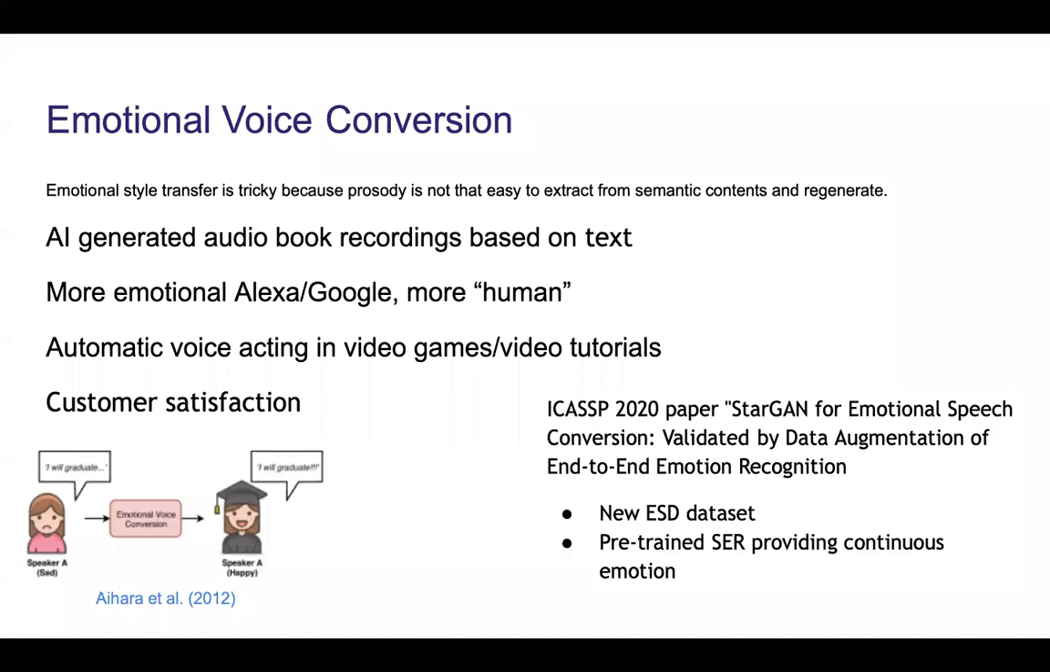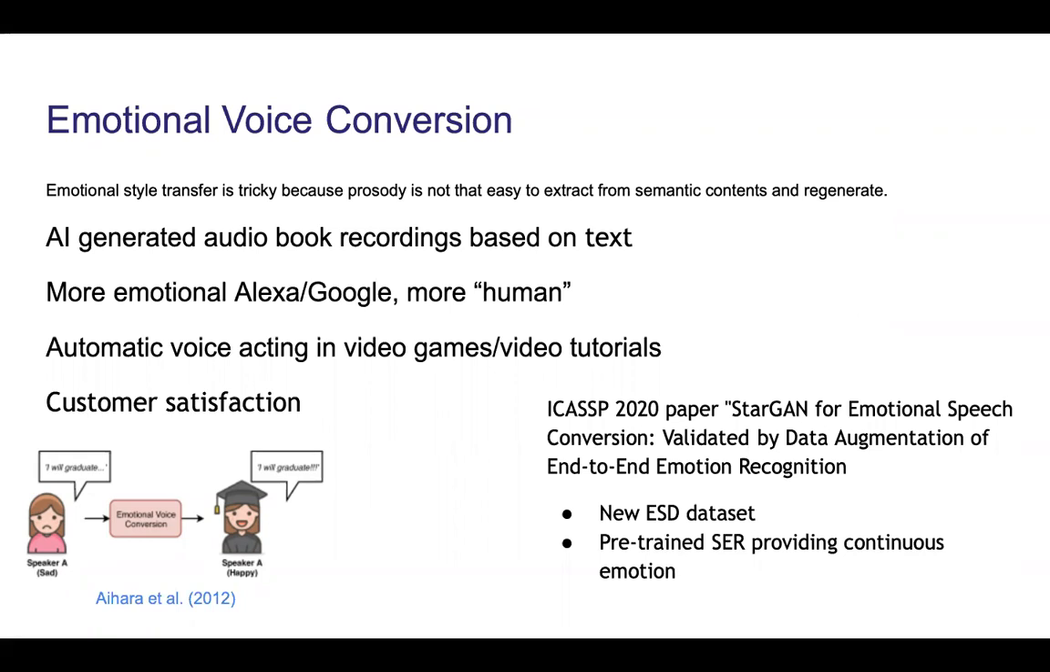So the baseline that we chose for this project was from an ICASSP 2020 paper called StarGAN for Emotional Speech Conversion, validated by data augmentation of end-to-end emotion recognition. Originally, the dataset used by this paper was called the IEMOCAP dataset. However, we wanted to train it on a newer dataset that, according to recent literature, showed more promising results.